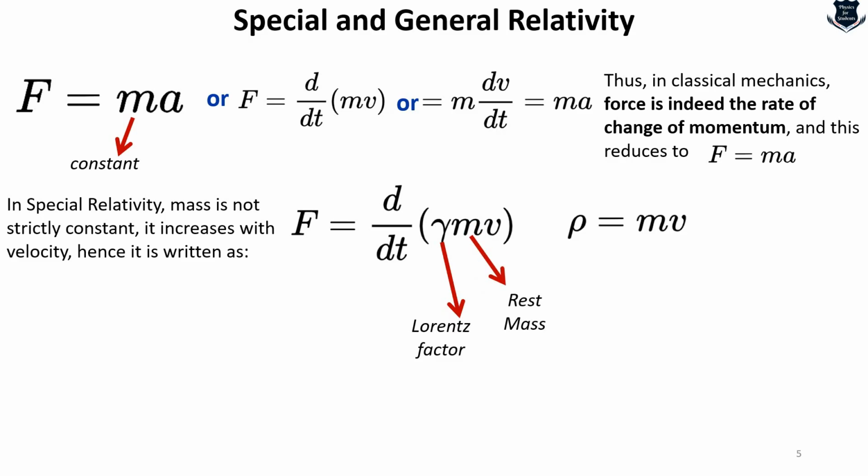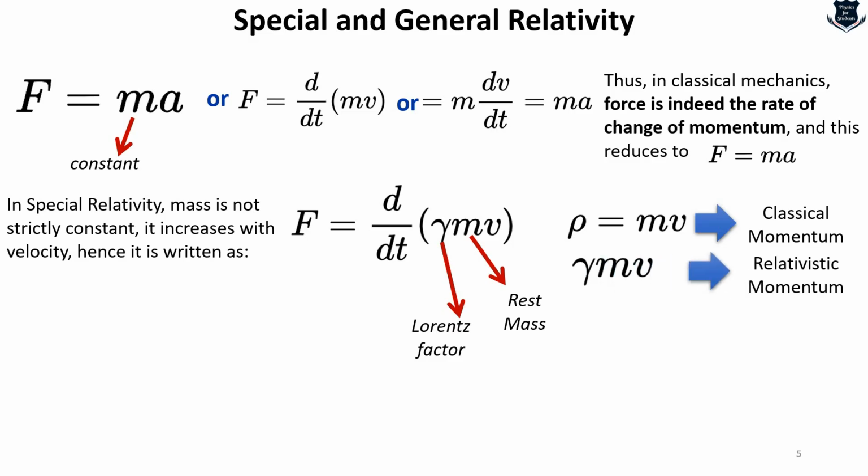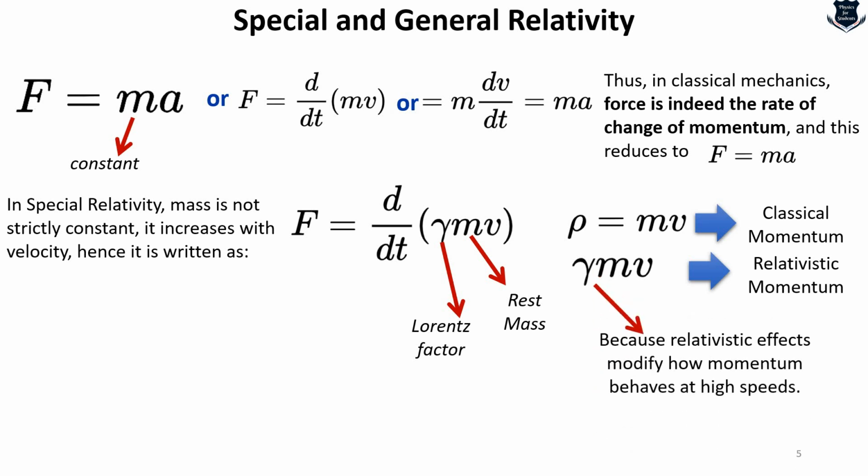So from here we can see that p equals mass times velocity. This is the classical Newtonian momentum, and here we get the relativistic momentum, where the same mass and the same velocity are there, but there is a correction factor called the Lorentz factor. This gamma is there because relativistic effects modify how momentum behaves at high speeds. We are not looking at the mathematical derivation, but let us understand that in special relativity we need a gamma factor.